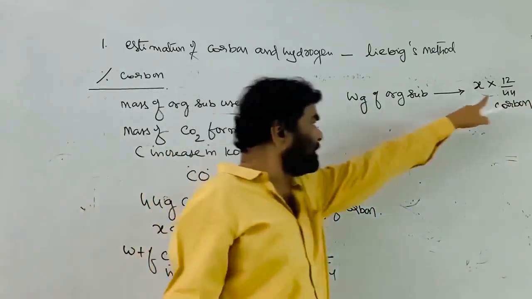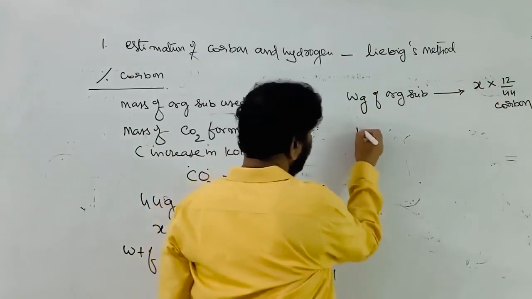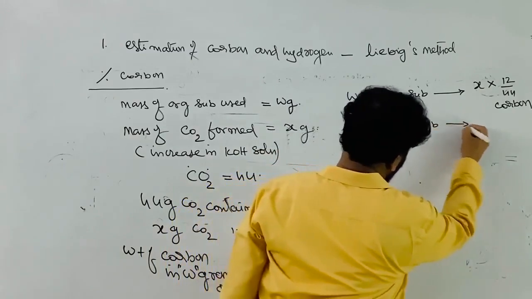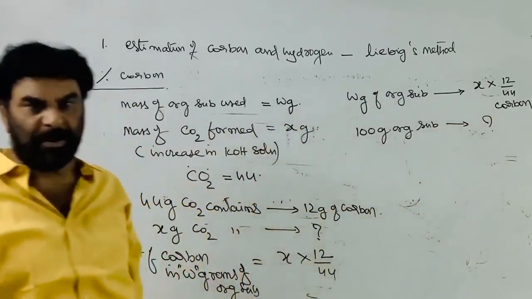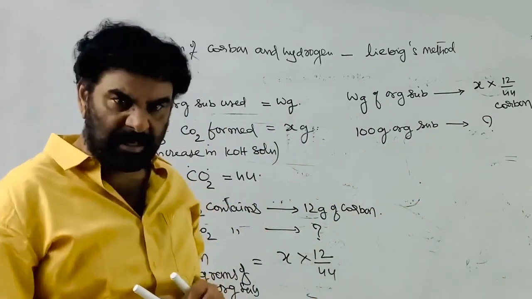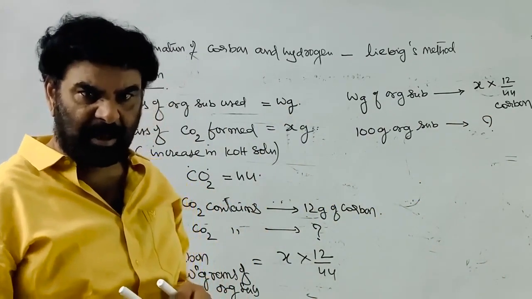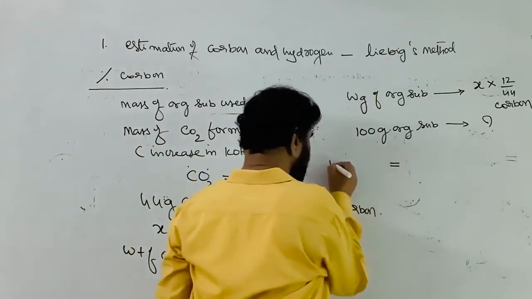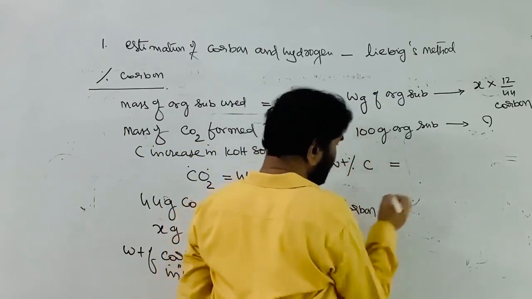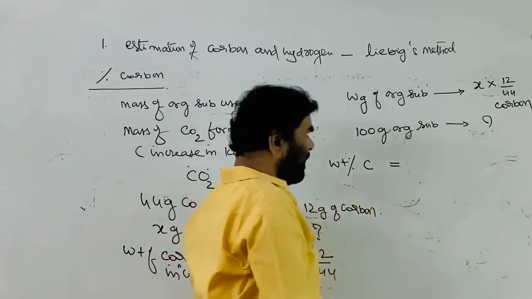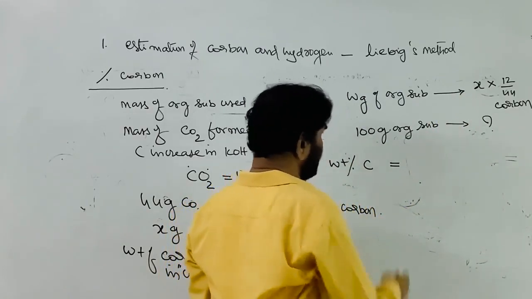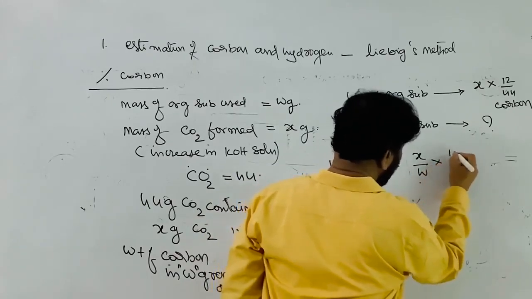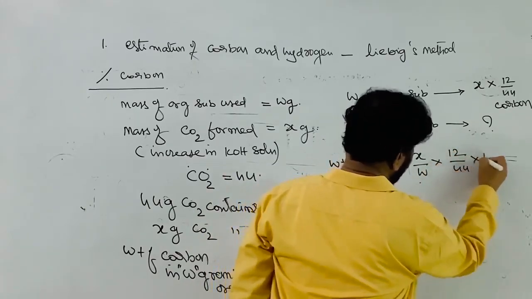In the organic substance, this is the carbon weight, and 100 grams of the organic substance contains how much carbon? The percentage of carbon is nothing but the weight of the carbon in 100 grams of the organic substance. Same thing we are doing. That is called the weight percentage of the carbon according to the definition: X by W into 12 by 44 into 100.